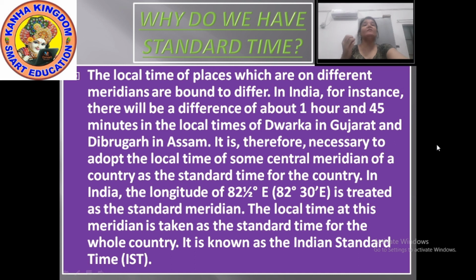It is therefore necessary to adopt the local time of some central meridian of a country as the standard time for the country. In India, the longitude of 82.5 degrees east is treated as the standard meridian. The local time of this meridian is taken as the standard time for the whole country, and so it is known as Indian Standard Time, or IST.